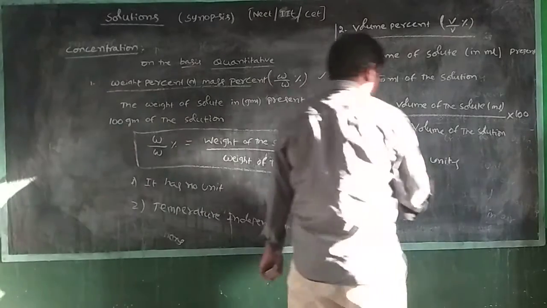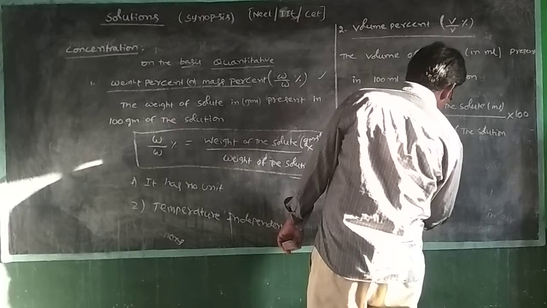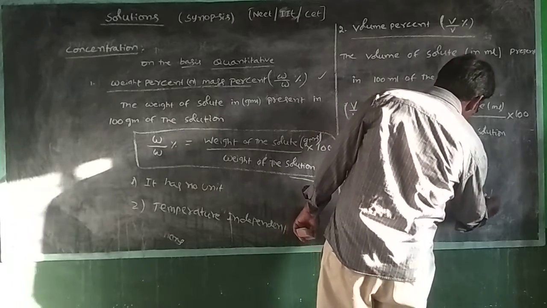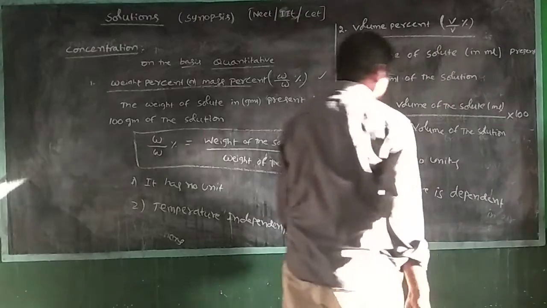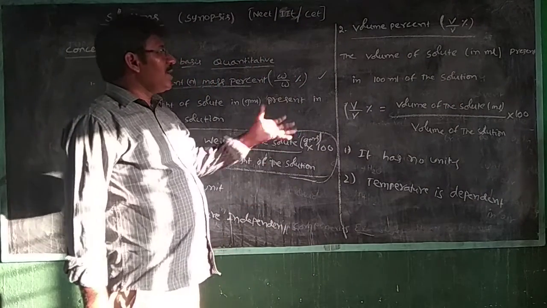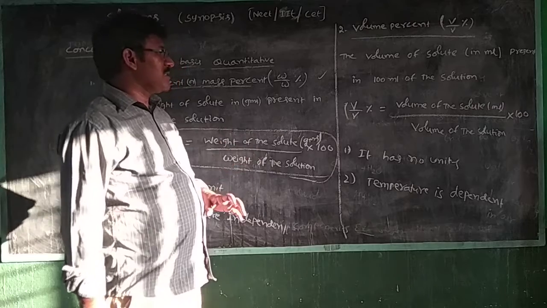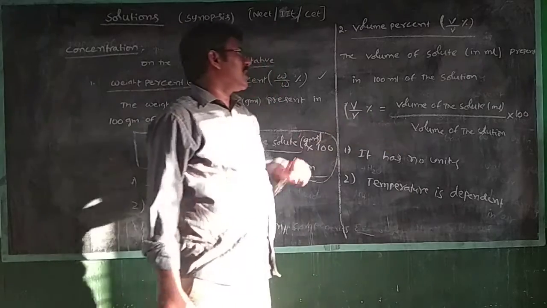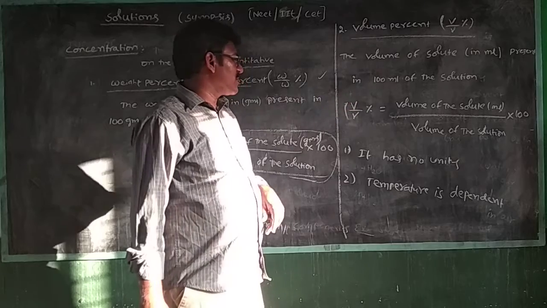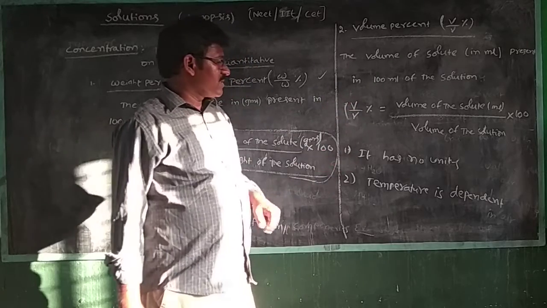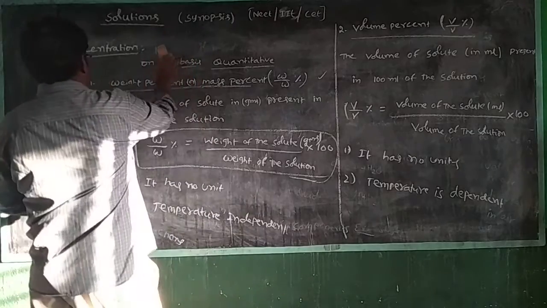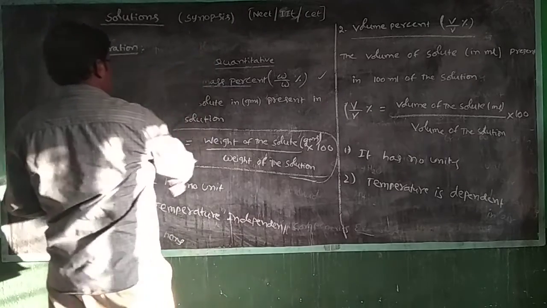That's why it is temperature dependent. The volume of solute in ml present in 100 ml of the solution is called volume percent. It has no units and is temperature dependent.